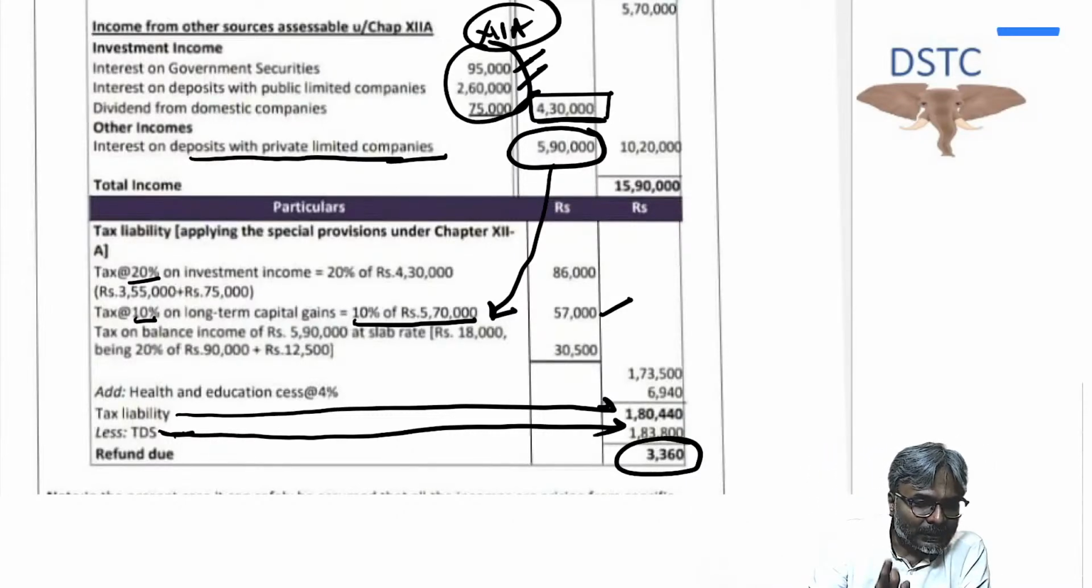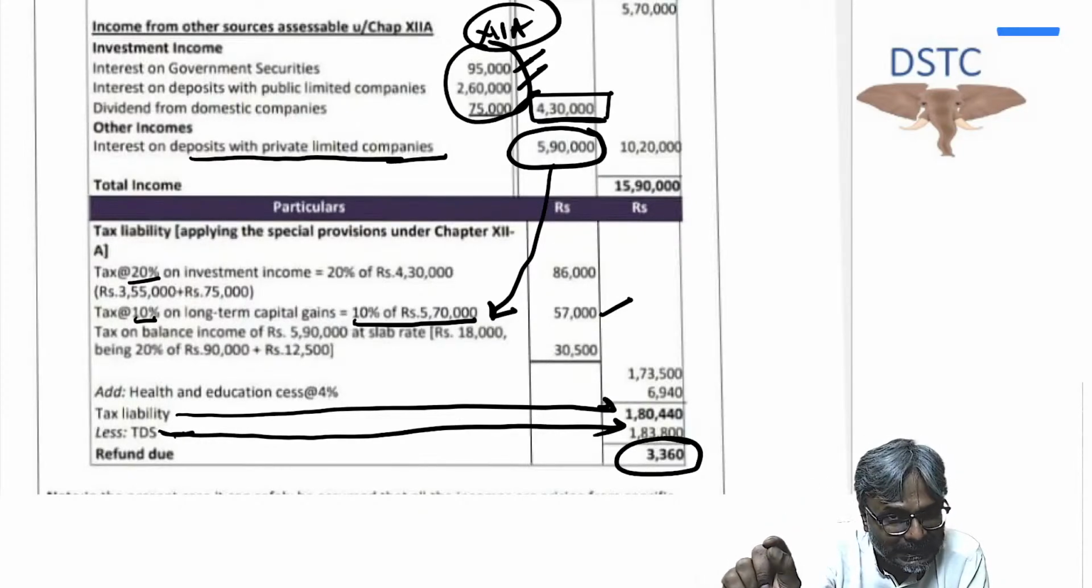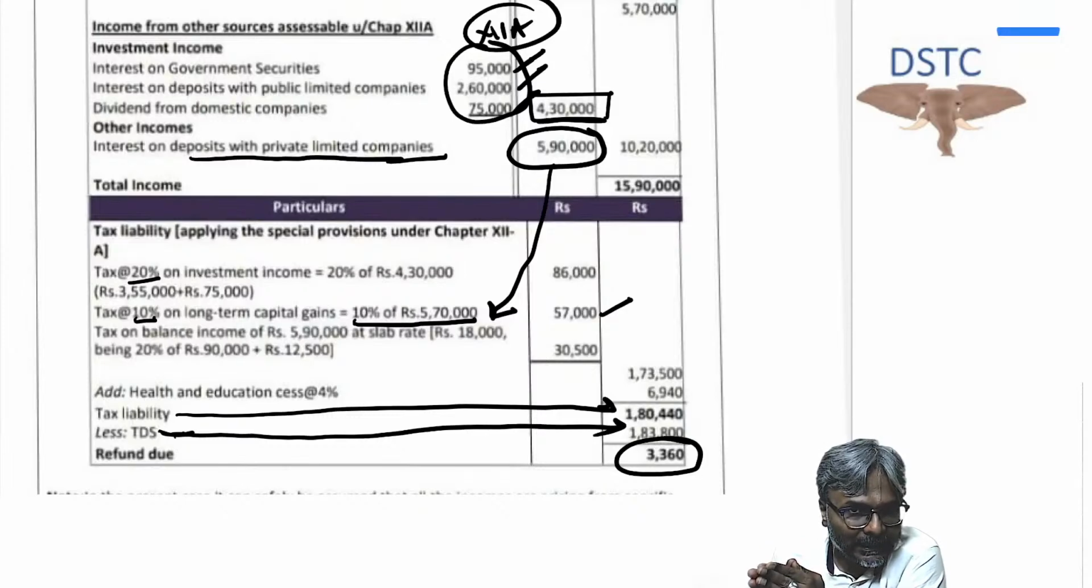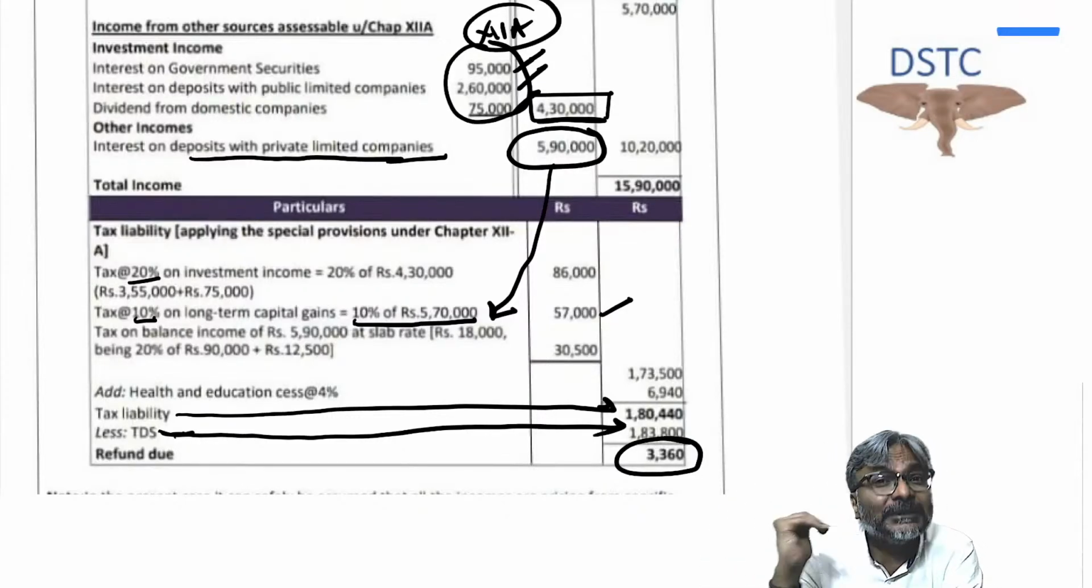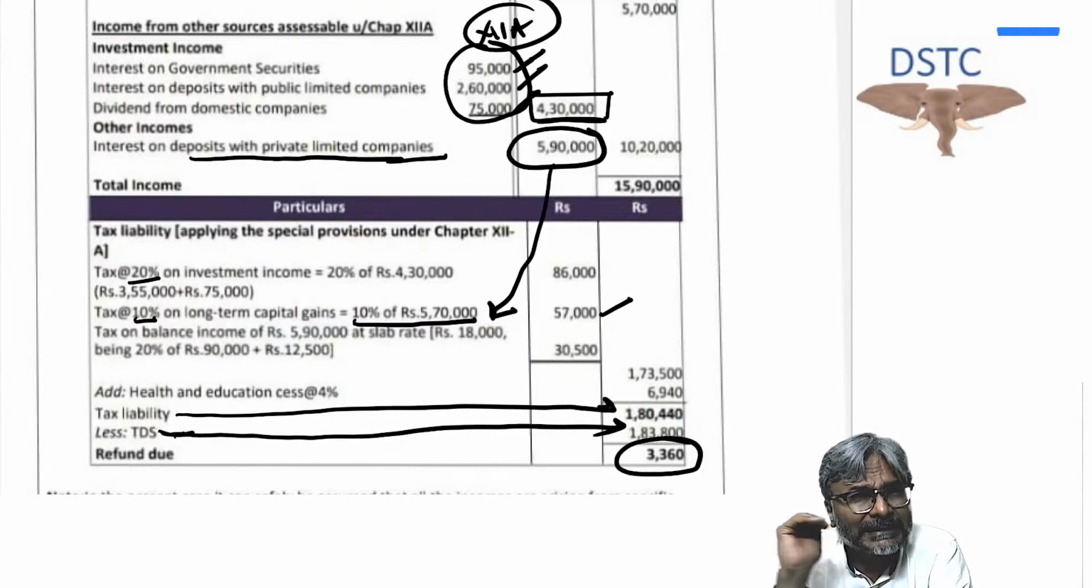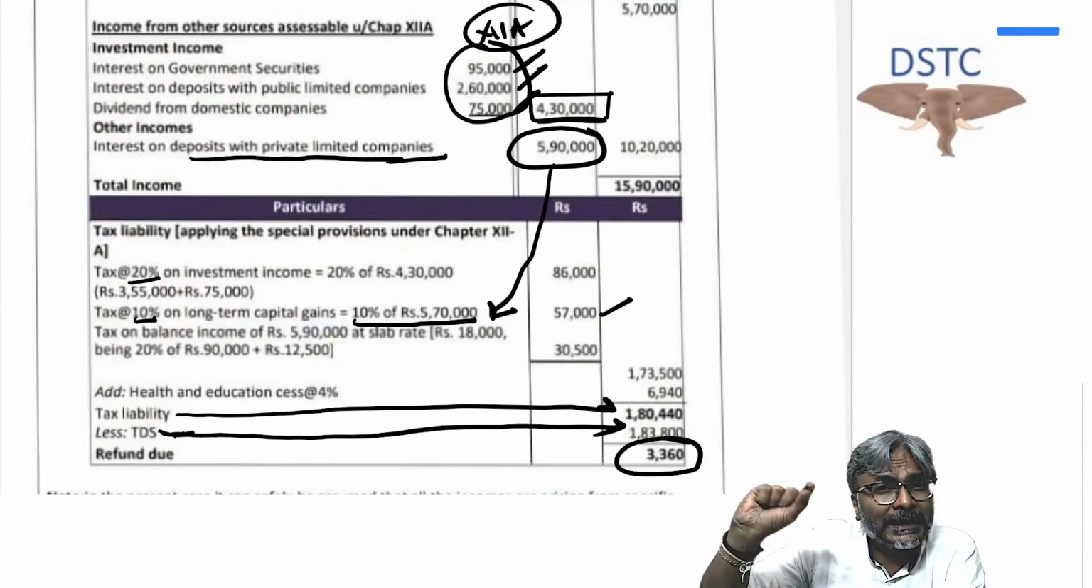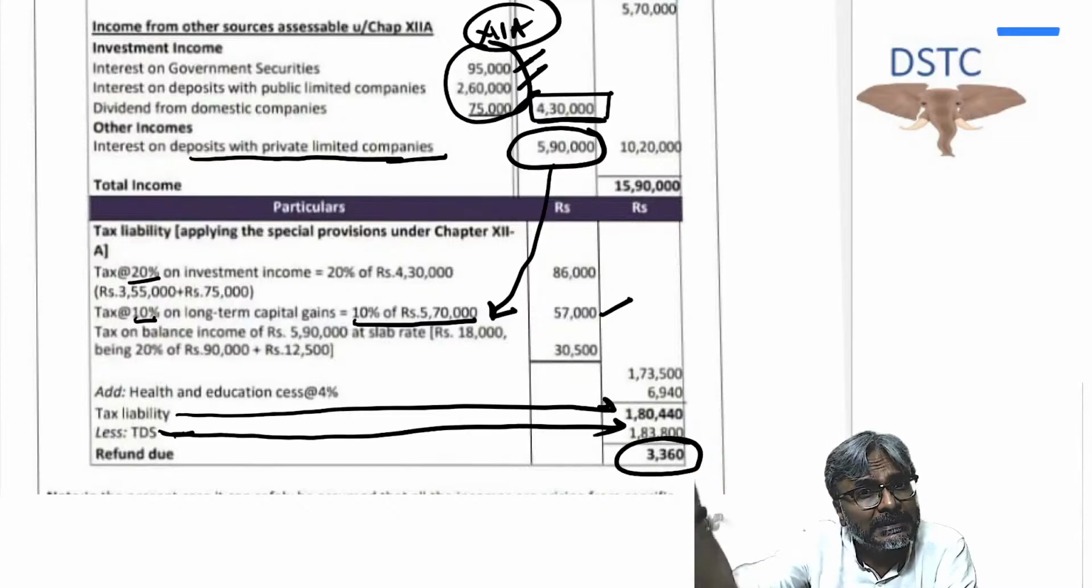But in the examination, what you should do is that unless they specify 115BAC, you should not go with that rate. The slab rate should be the normal slab rate. But in the note, please do write that while calculating the slab rate, the alternate tax regime rate of 115BAC is ignored.